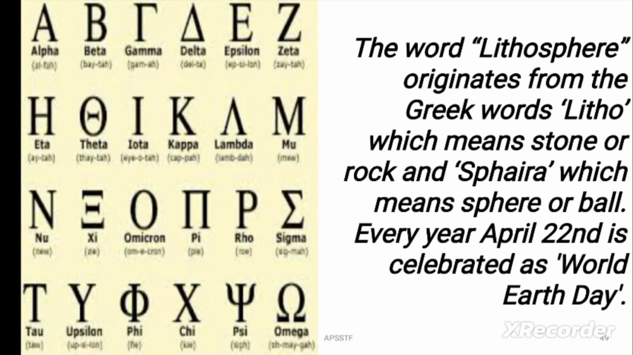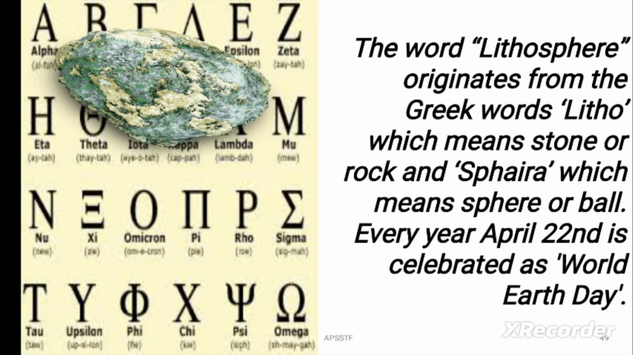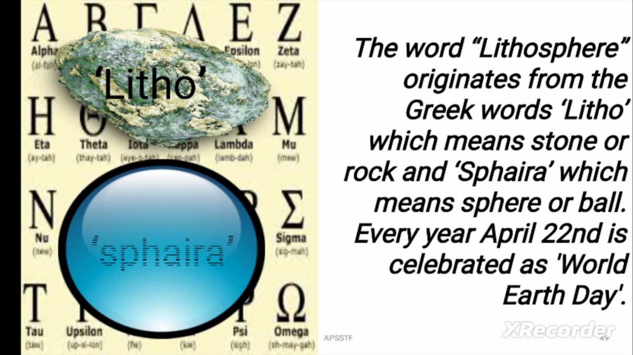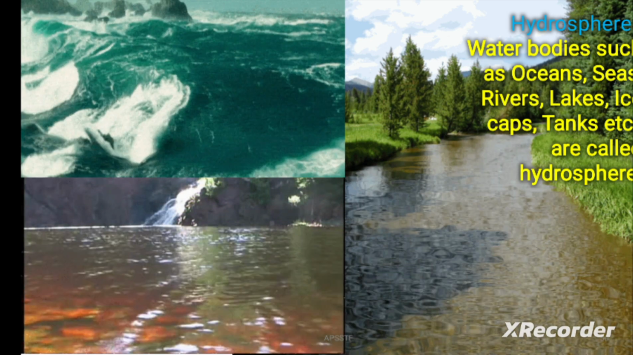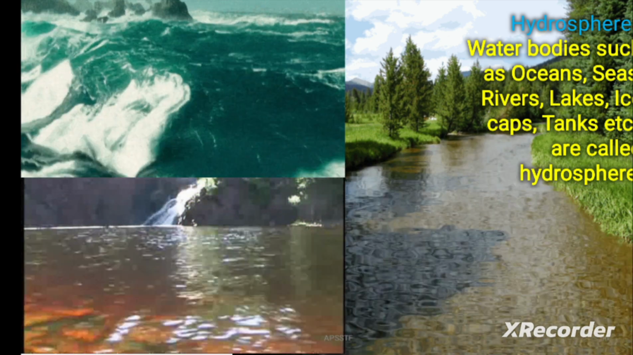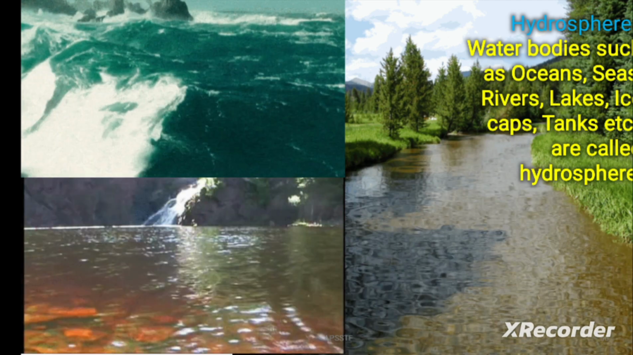The word lithosphere originates from the Greek words litho, which means stone or rock, and spira, which means sphere or ball or round shape. Every year, April 22nd is celebrated as World Earth Day. Litho means rock. Spira means round shape, ball shape, earth-like shape.